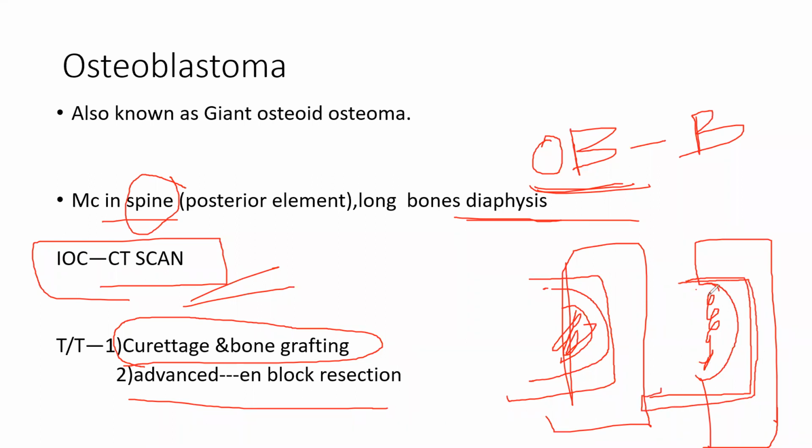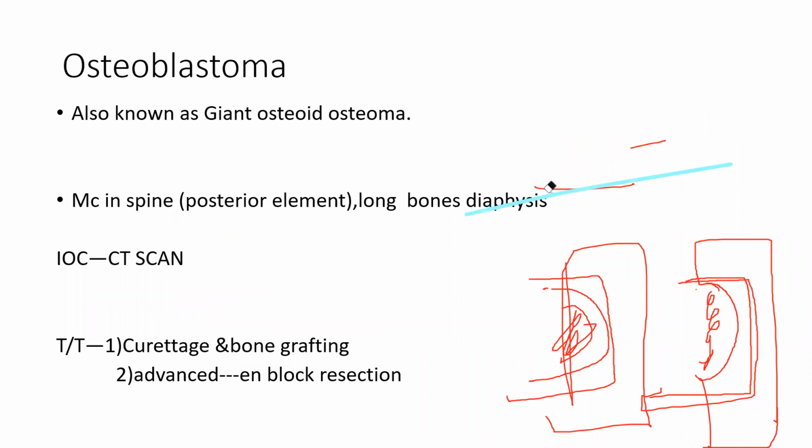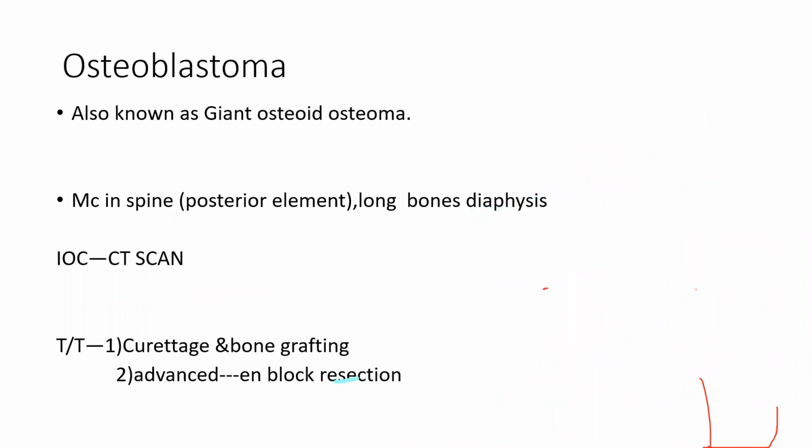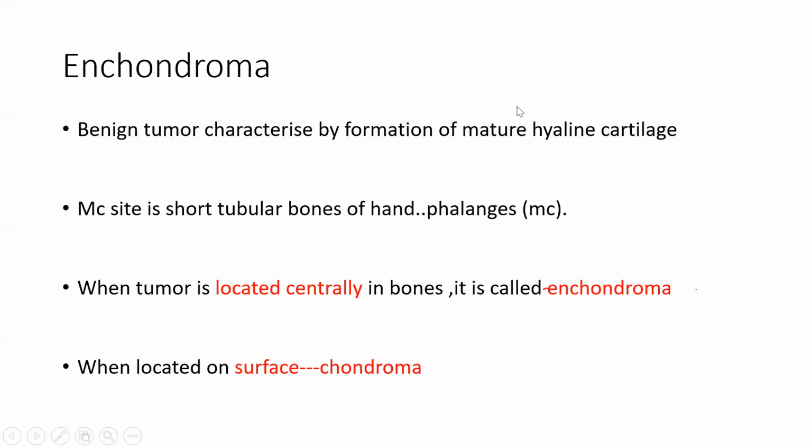This is curettage, shelling out of that coconut. So for MCQ purposes you have to remember only one thing: benign tumor, diaphyseal, most commonly in the spine. That's all for MCQ. Now this is enchondroma.